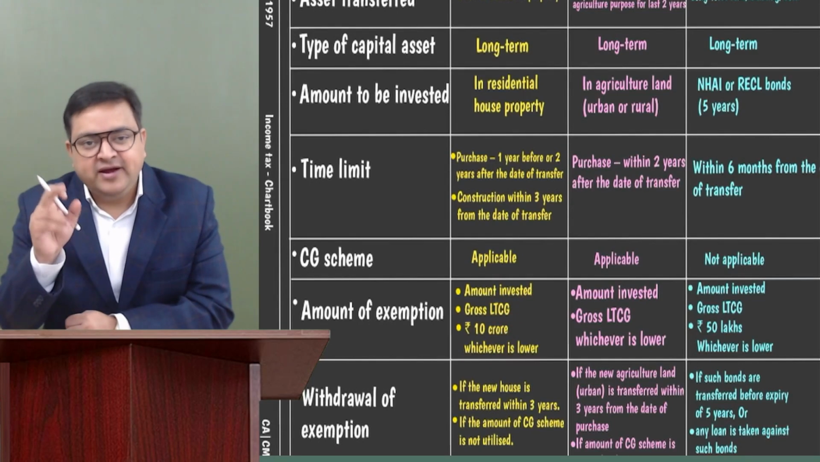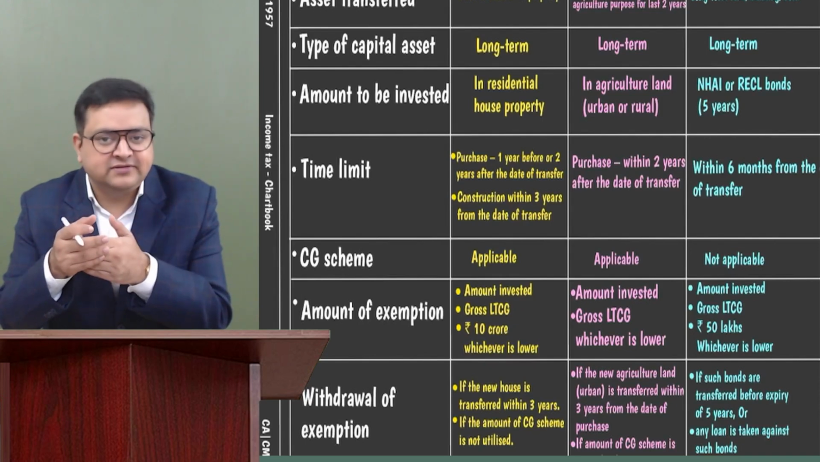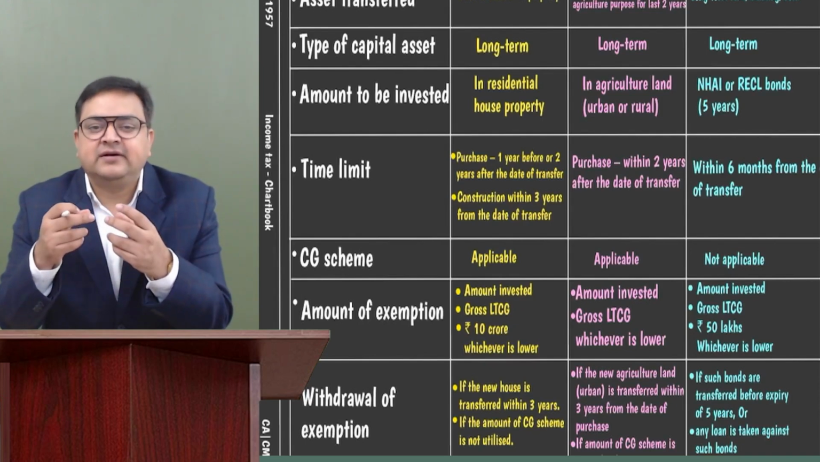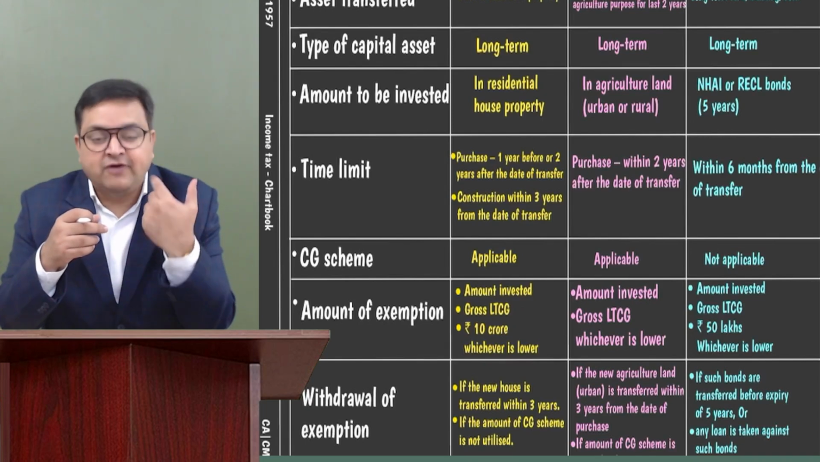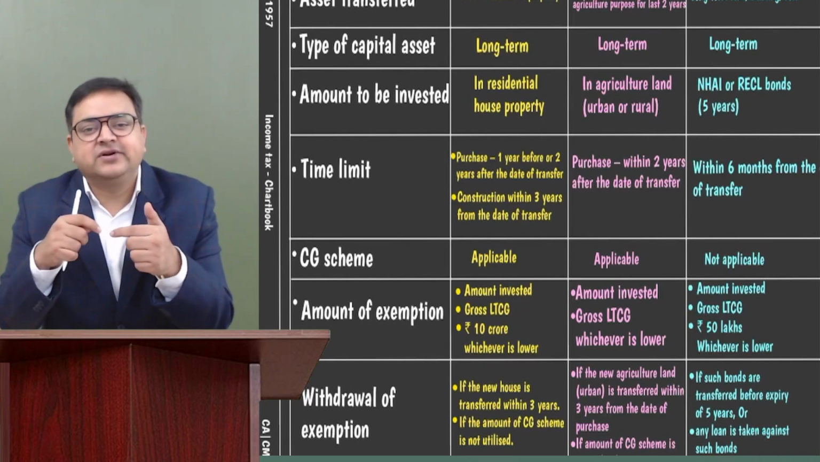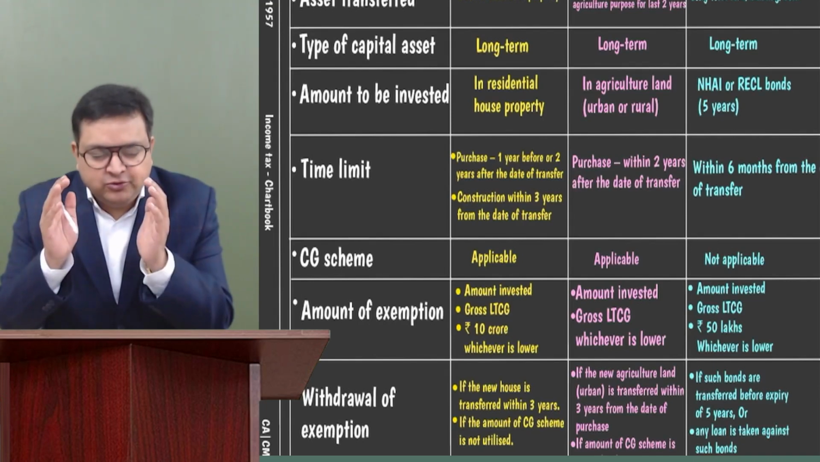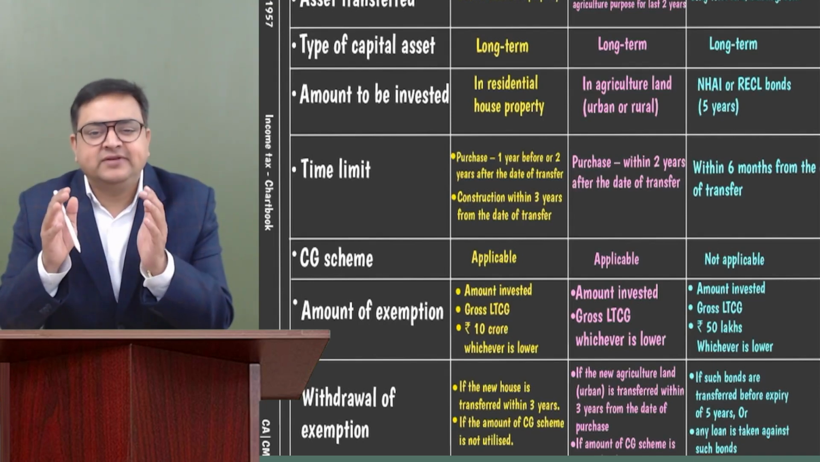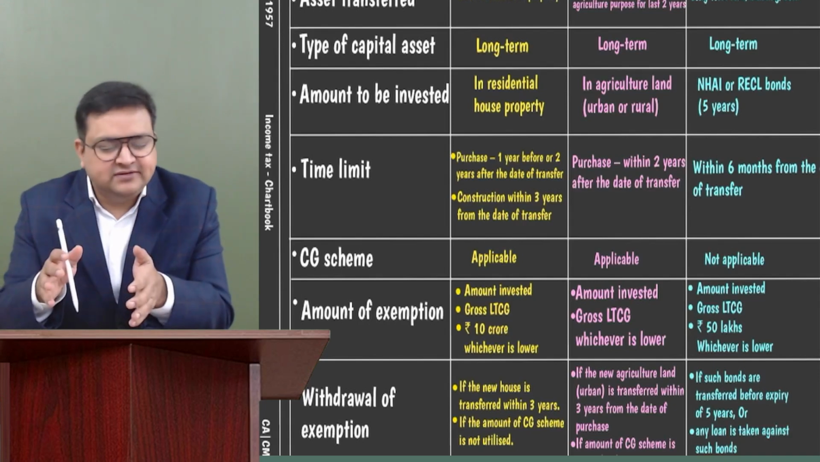Sometimes, because we have been provided a good time period to purchase or construct this asset, the residential house can be purchased one year before or after 2 years also. It could be constructed in the next 3 years also. So in case up to the due date of ROI we are not able to purchase or construct the new asset, then we can invest this money in the capital gain scheme as well.